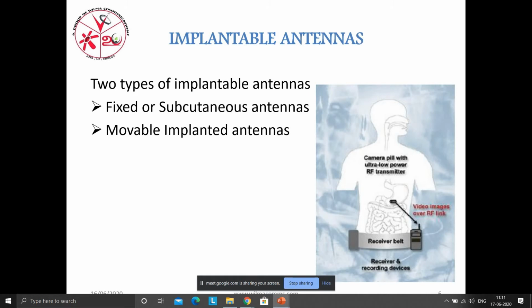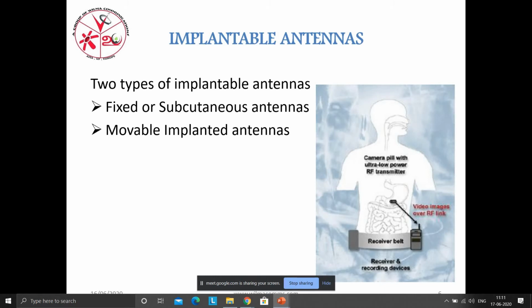So you can see in the slide the belt around the stomach. Here the belt is going to act as the receiver. It's going to receive the image it captured or the information it gathered. And this belt is going to transmit this information to the medical devices, where it is stored as a database.